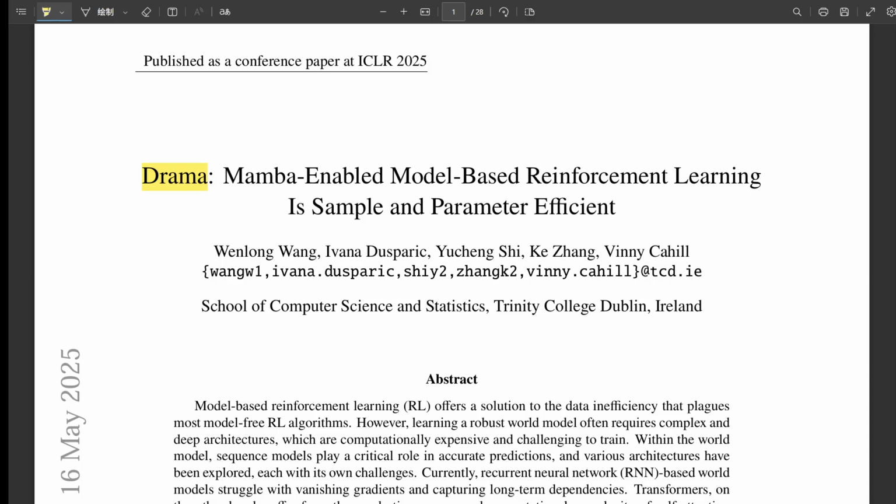Okay, let's dive in. We're cracking open a pretty fresh paper. This one started for ICLR 2025. It introduces a new reinforcement learning approach called drama. That's right. And what we want to do in this deep dive is really get under the hood of drama. What are the core technical ideas here, especially in model-based RL? What's new? And how does it help you, the listener, understand where things are going?